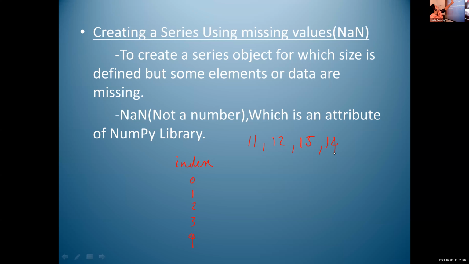So, here 5 indexes are there. Then we have only 4 values. So, 1 value is missing. Then we have to use NaN. NaN is used for representing missing values. NaN means it's not a number, which is an attribute of the NumPy library.